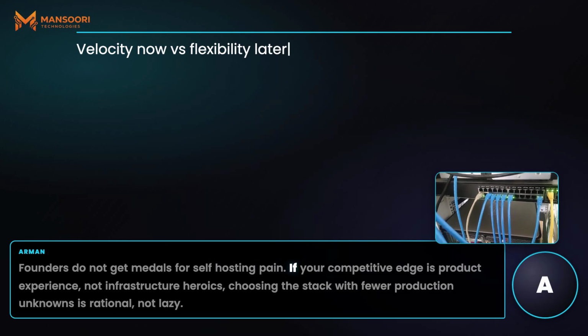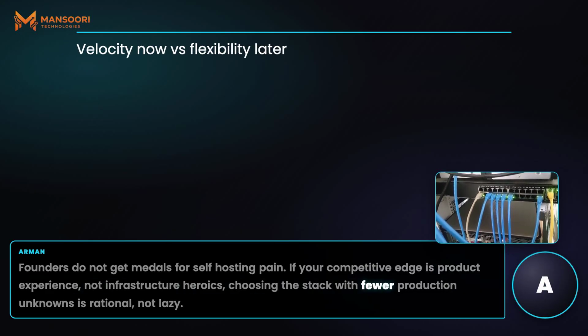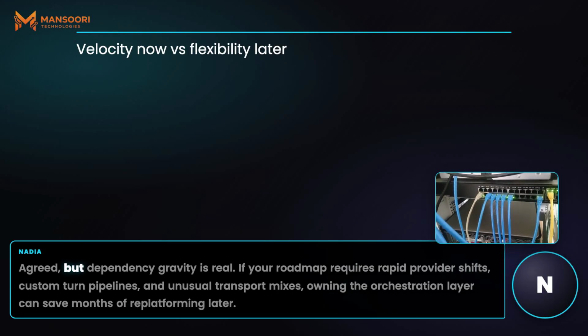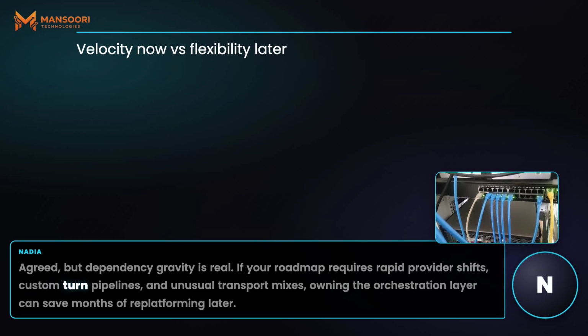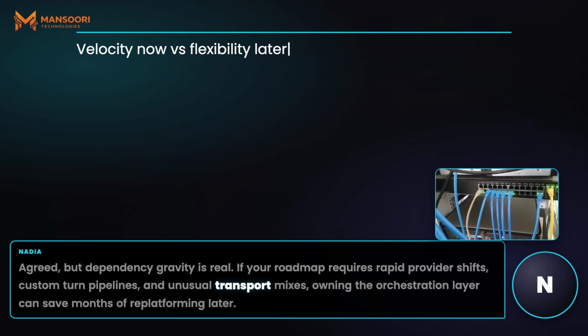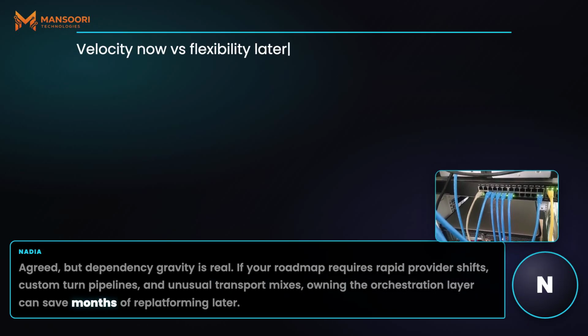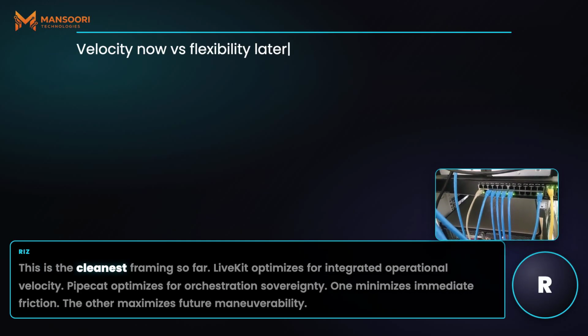If your competitive edge is product experience, not infrastructure heroics, choosing the stack with fewer production unknowns is rational, not lazy. Agreed, but dependency gravity is real. If your roadmap requires rapid provider shifts, custom turn pipelines, and unusual transport mixes, owning the orchestration layer can save months of replatforming later. This is the cleanest framing so far.